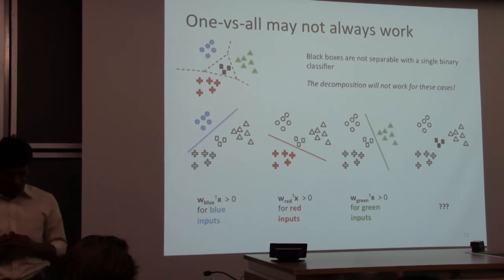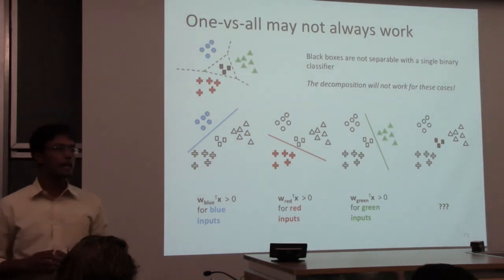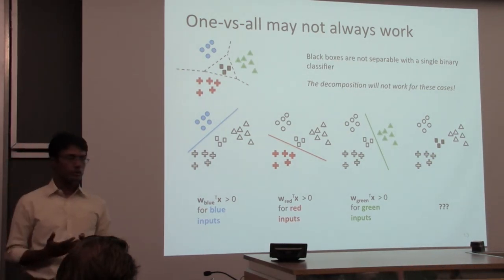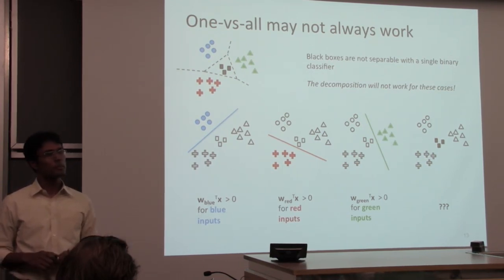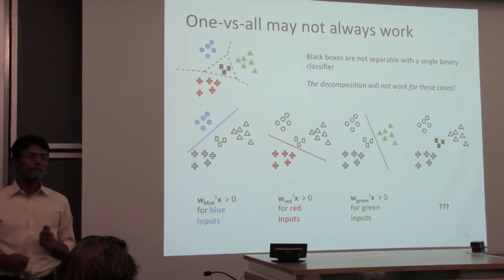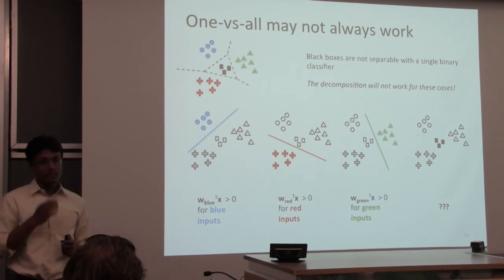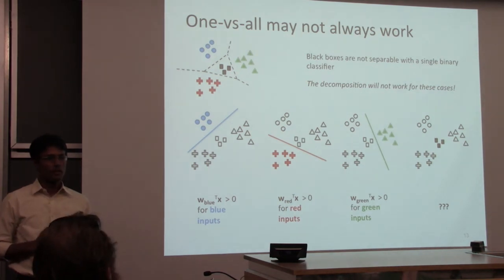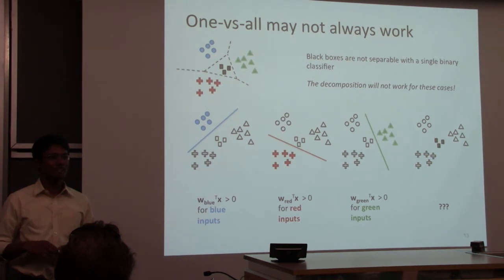There was a wonderful thesis in the early 2000s by Ryan Rifkin, in defense of one versus all, where he tried the one versus all algorithm on dozens of different data sets out in the wild. Surprisingly, it does pretty well. A well-tuned one versus all with well-tuned binary classifiers does pretty well. But in practice, I never use one versus all because the multi-class SVM is so much easier to use.